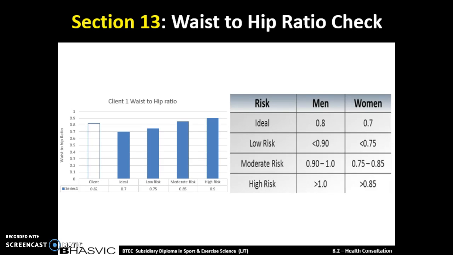This would have been caused by the poor diet and the little exercise that I've already told you about. It'll also be from the alcohol intake, as it will put a lot of weight on for her and then make her waist to hip ratio higher. We will have to take steps of improving her diet and improving the amount of exercise that she participates in. It is also very worrying that she is very close to a high risk, which means that we need to take these steps very soon.